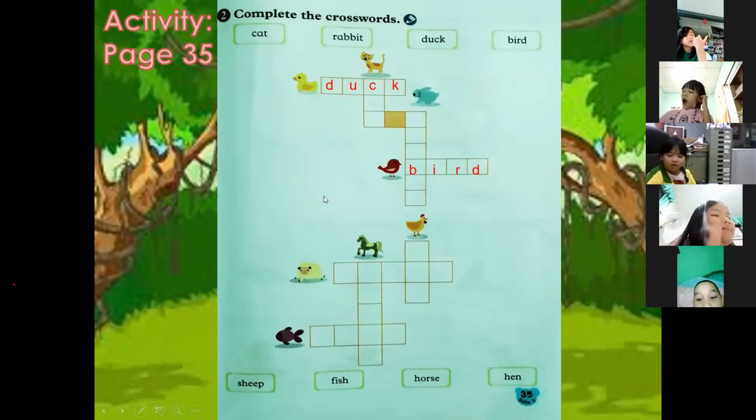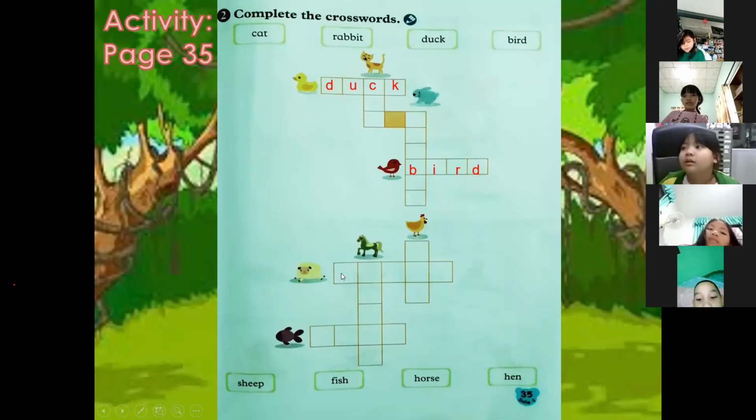Okay, next we have this animal. What animal is this? Sheep. Sheep. Very good. So how do you spell sheep again? S-E-E-P. Okay, S-H-E-E-P. Very good.